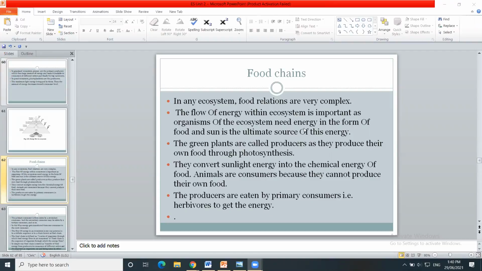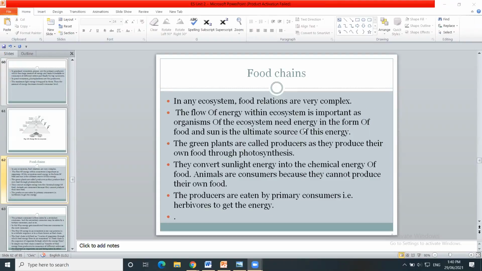Organisms of the ecosystem need energy in the form of food. Every component has different types of foods. So they consume that food and they acquire the energy.